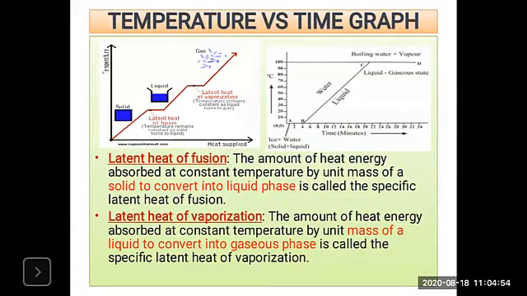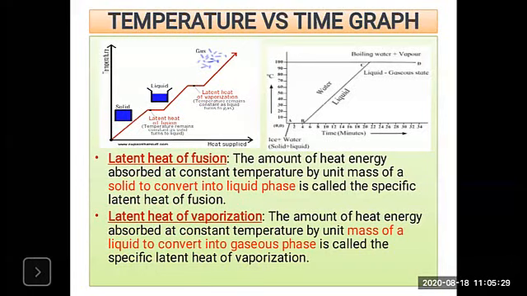So the heat energy is absorbed by water at this temperature. Now the heat energy is used up by the water. Here the latent heat is used up by the water. Why? It changes the state from water to gas. This latent heat energy is used up by the water to change its state from water to water vapors.